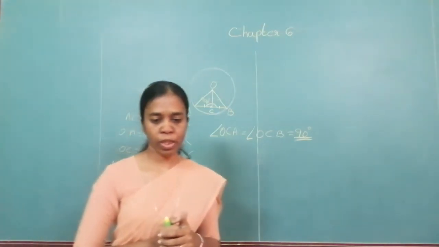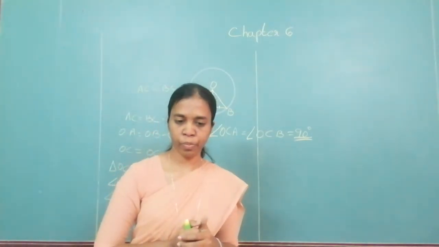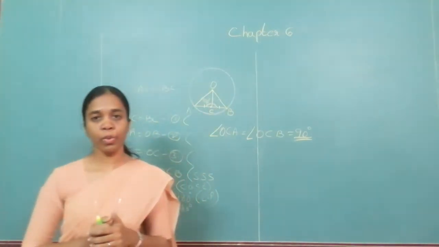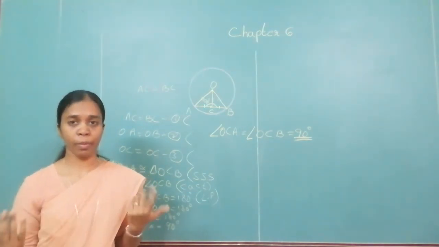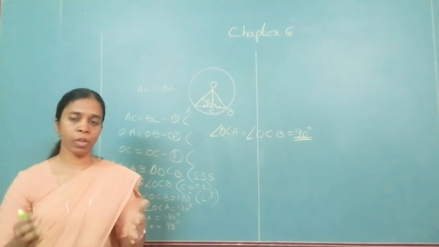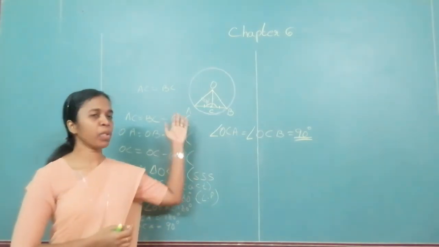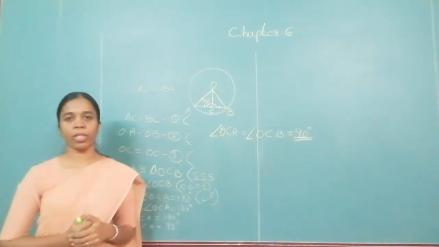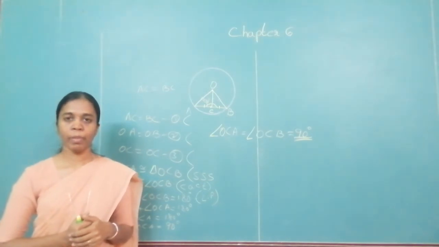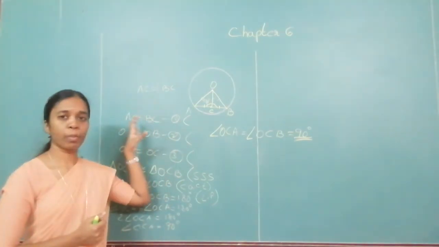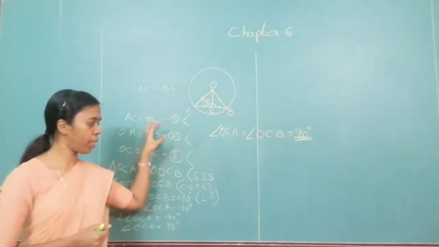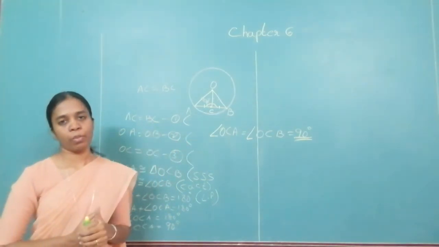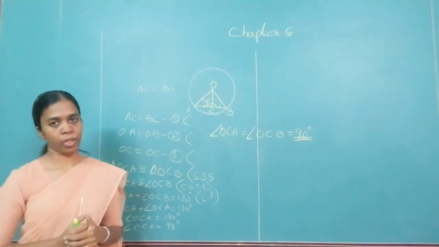You have it on page number 78. Please write it in your notebook. Again I repeat, once you understand, I don't think you have to learn it by heart. Try to understand it, then you can write it. You can give any name you want, it does not matter. What matters is whether you are writing the proper statements: what is given, what you have to prove, and the statements for the proof, how you are doing it. Okay?